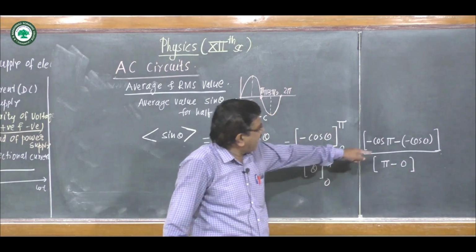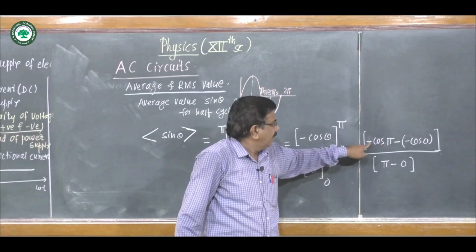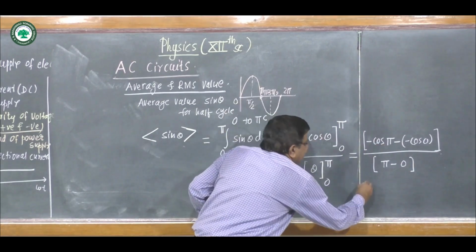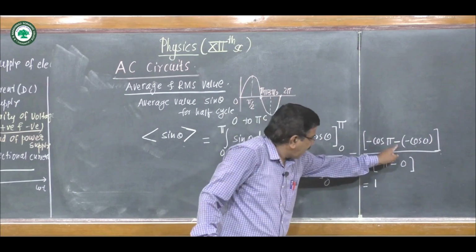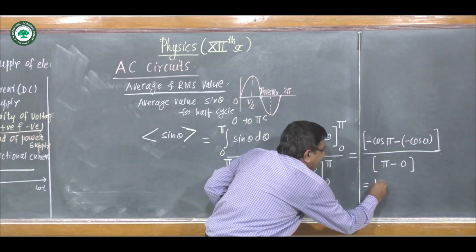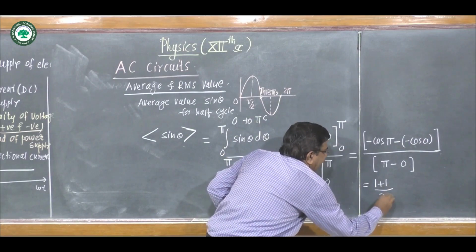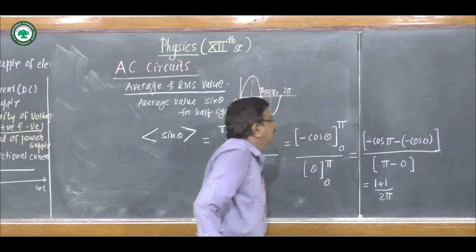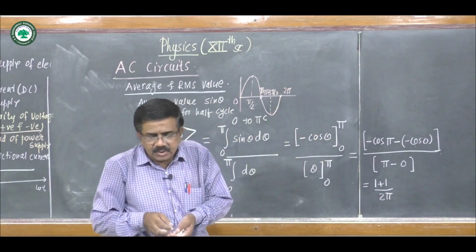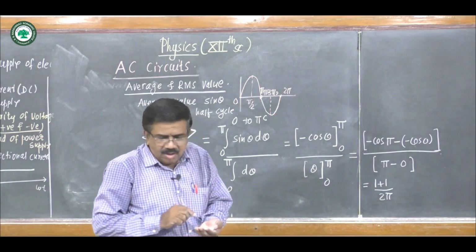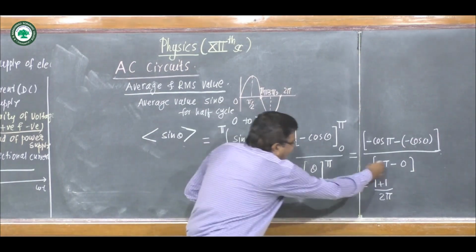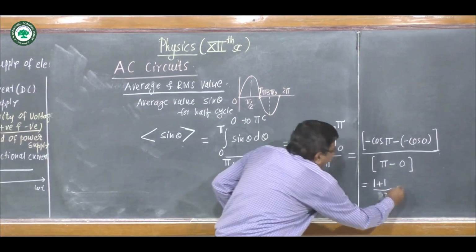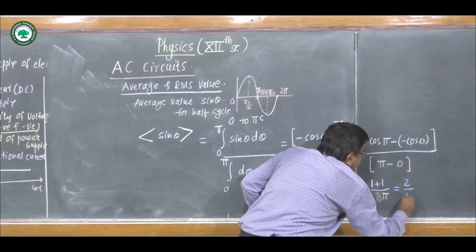Cos pi is minus 1, minus minus is plus 1; cos 0 is 1, minus minus plus 1, upon pi, not 2 pi.